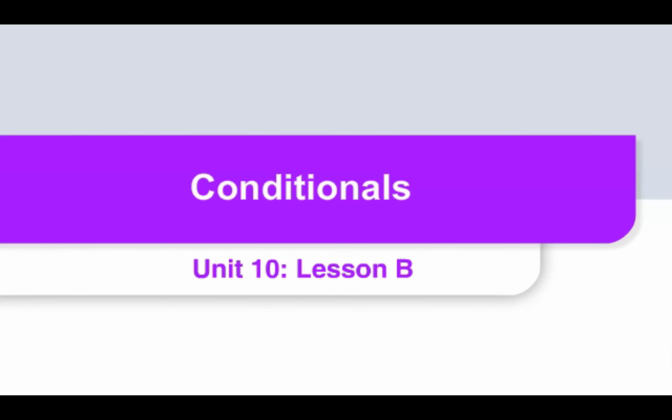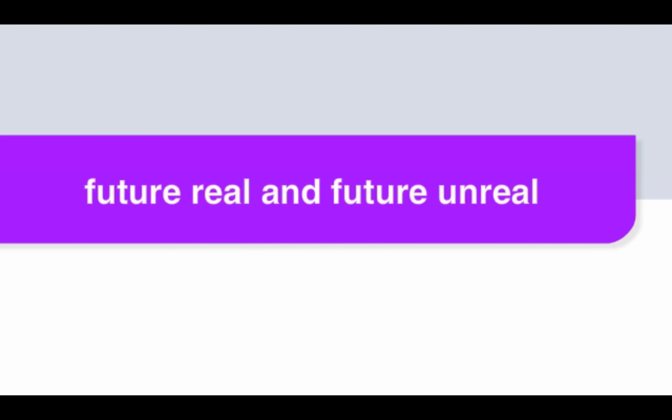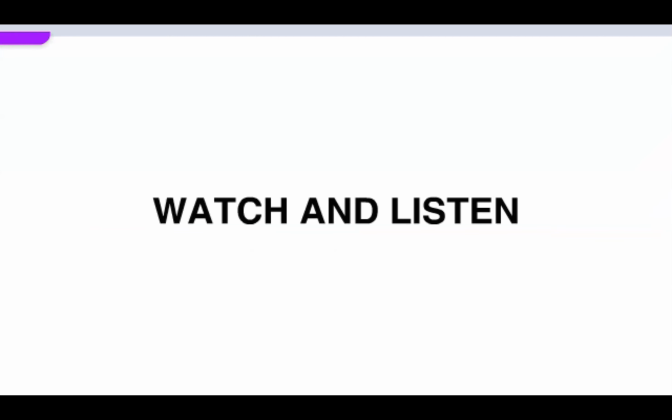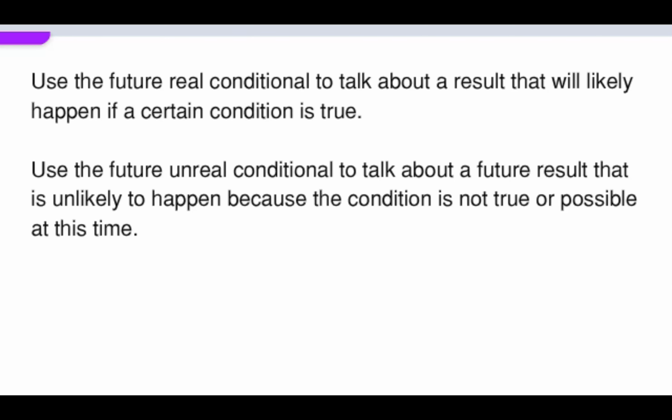Conditionals. Unit 10, Lesson B. Future real and future unreal. Watch and listen. Use the future real conditional to talk about a result that will likely happen if a certain condition is true. Use the future unreal conditional to talk about a future result that is unlikely to happen because the condition is not true or possible at this time.